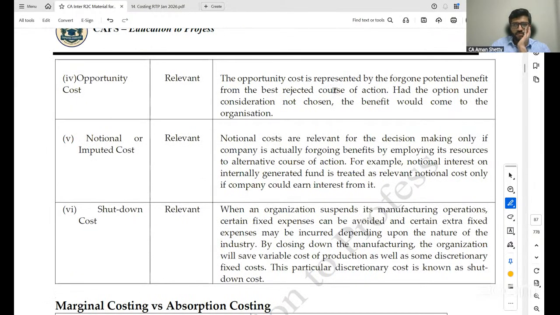Opportunity cost is relevant. The opportunity cost is represented by the forgone potential benefit from the best rejected course of action. Always use the same terminology that we have learned: the cost of the benefit forgone by not selecting the next best alternative. Had the option under consideration not been chosen, the benefit would have come to the organization.